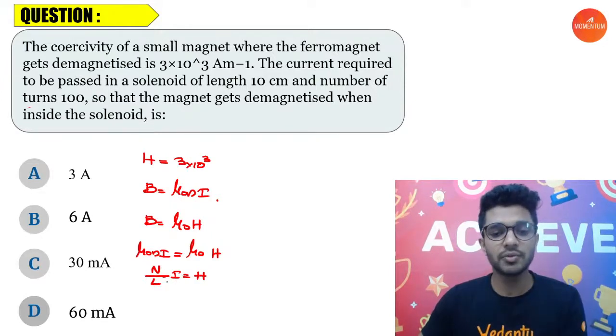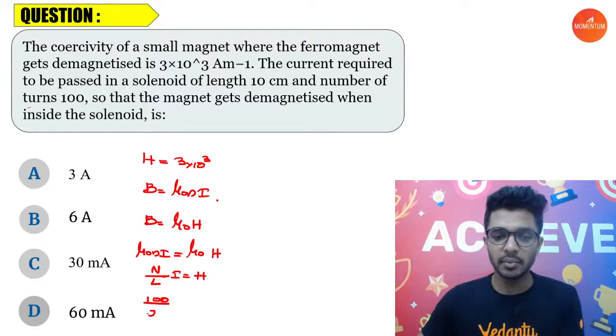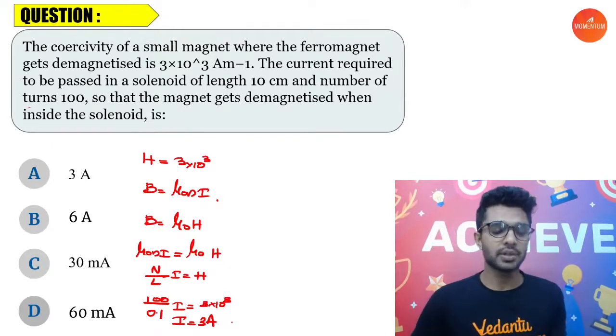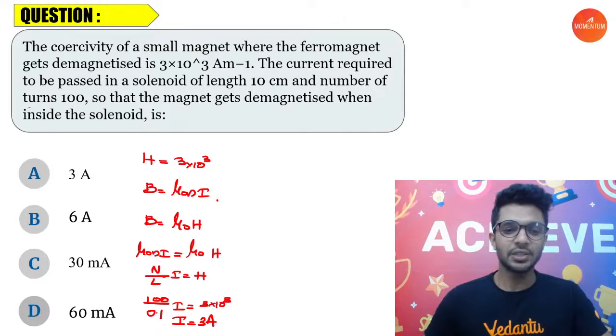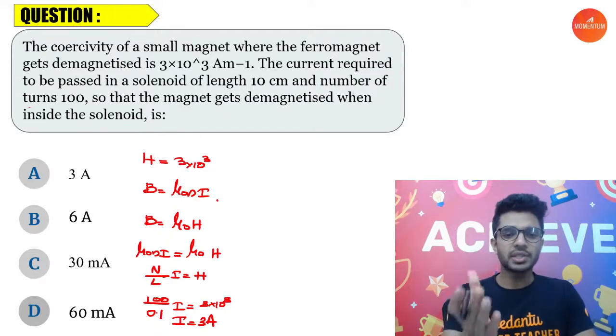The thing that has to be found out is the current. So let's start substituting. N is equal to 100. We have the value for L as 10 centimeters, which can be written as 0.1, into I is equal to H, that is equal to 3 into 10 power 3. 100 by 0.1 is 10 power 3. Both the 10 power 3s cancel on both sides. We'll have the value for current as 3 ampere. Understood? So which option can we go for? We can go with option A as our answer.